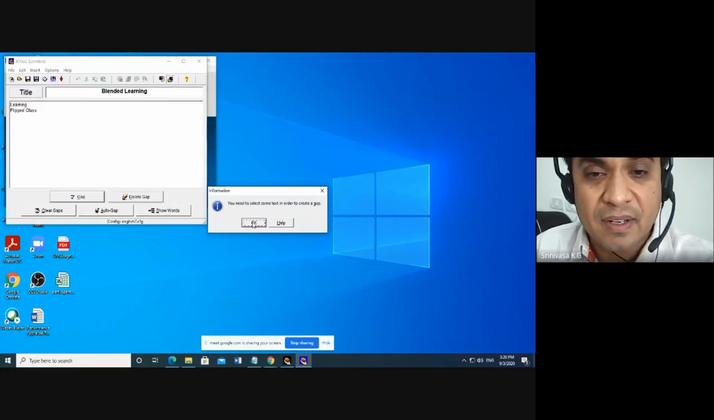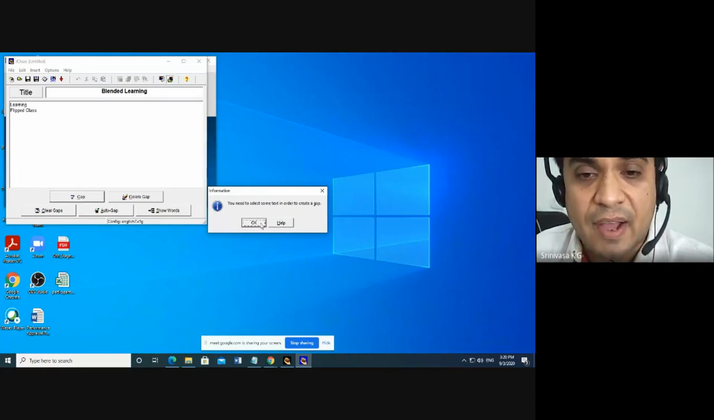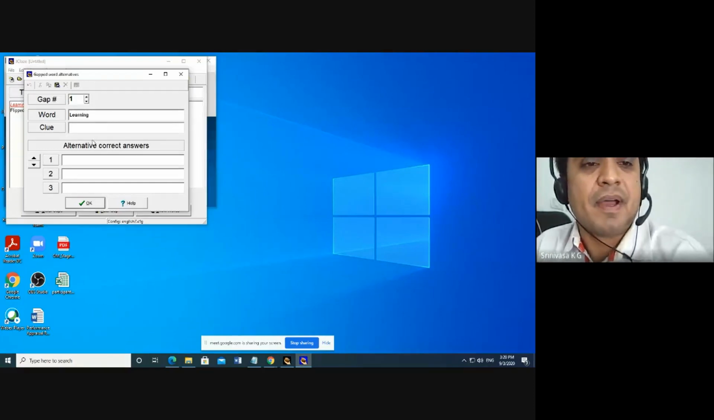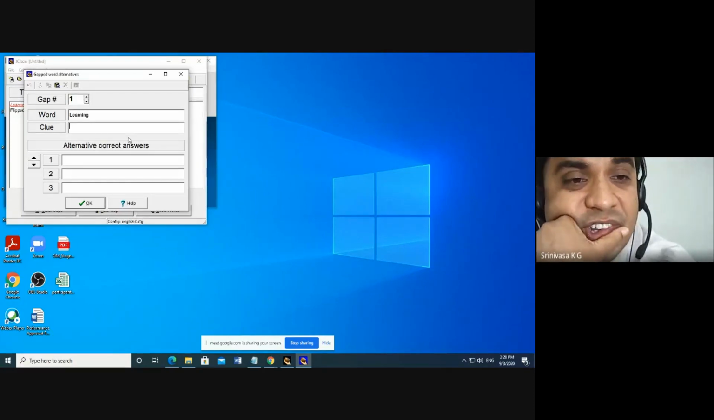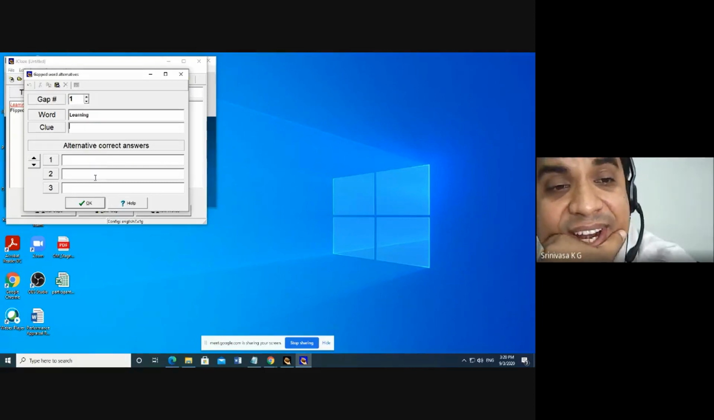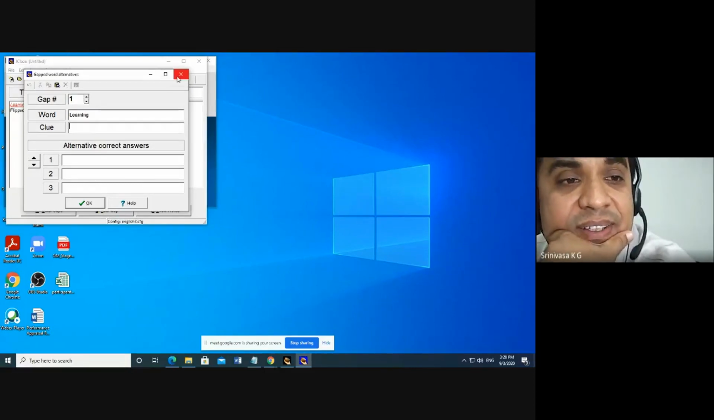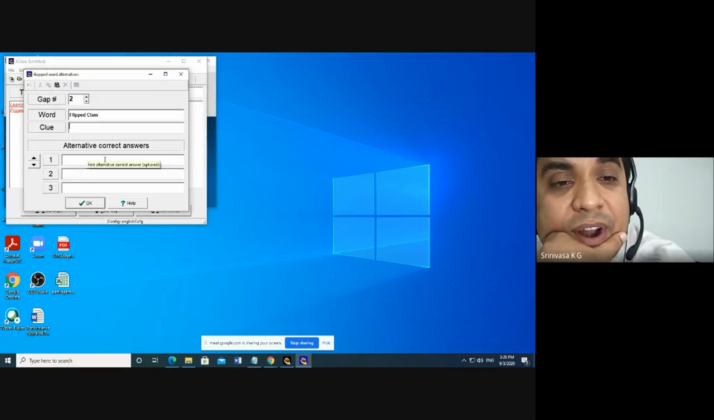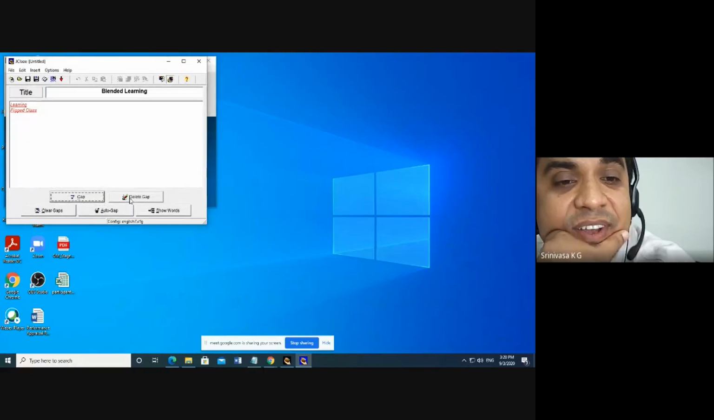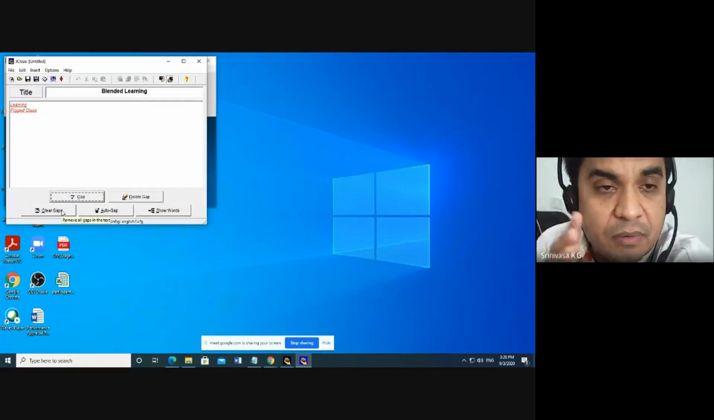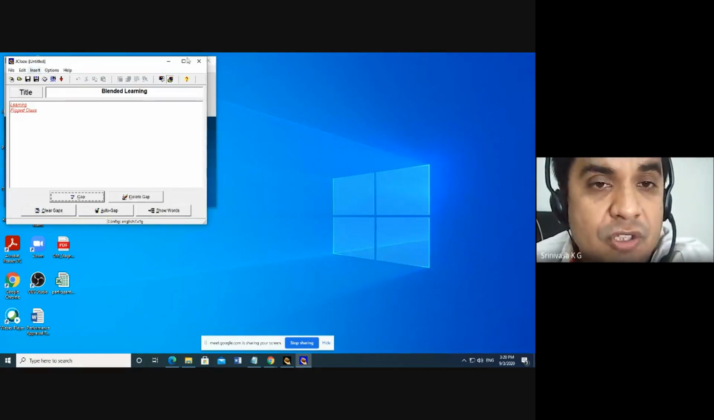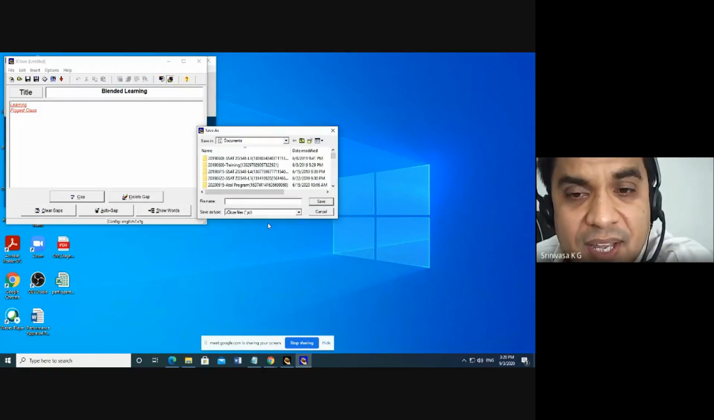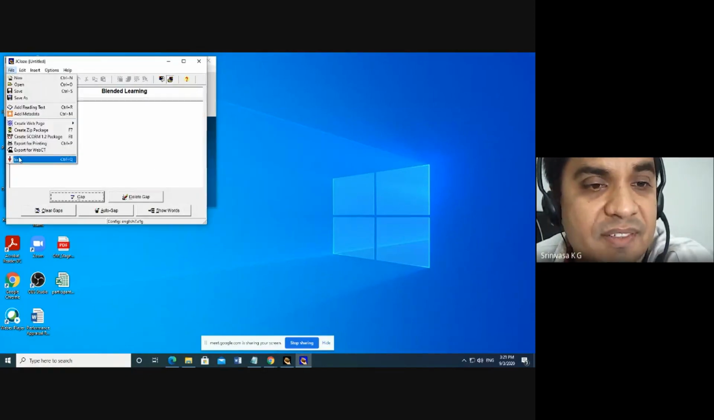Now you need to select some text in order. I want to select this and find out what the gap is. For gap one, learning, give a clue. What is the clue? What is the correct answer and alternatives? You can write everything. Similarly, for flipped classroom, you can write the clue and the alternative correct answers. Like this, you can implement a JCloze, which is again a very easy thing. I don't want to save it, I just want to exit.